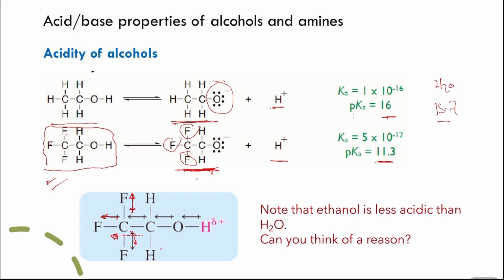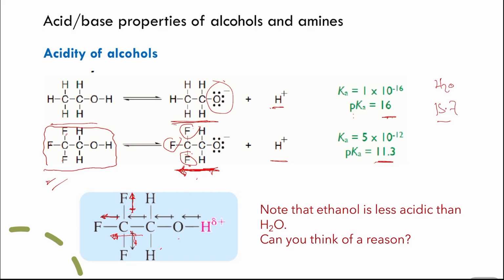That means the oxygen in the conjugate base that has a negative charge will have less of a negative charge because of the presence of the fluorine, which is more electronegative than the oxygen, as we said. This effect is called the inductive effect, by the way. So this is called negative inductive effect.